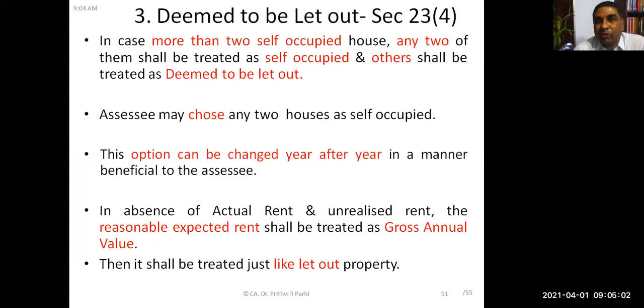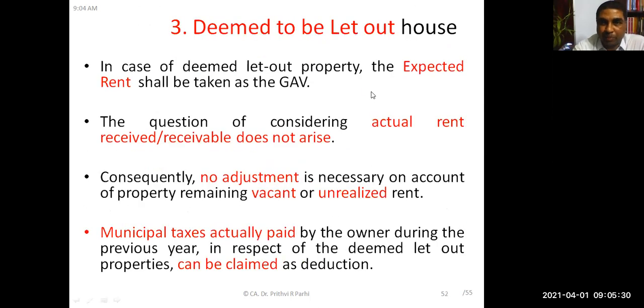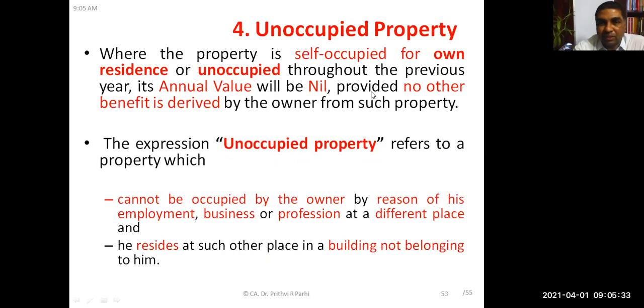What is deemed to be let out property, that also we had discussed. If assessee is having more than two self-occupied houses, any two can be treated as self-occupied, and other houses are treated as deemed to be let out house. It is assessee's choice which two are treated as self-occupied house property, and others will be treated as deemed to be let out house property. Once they are deemed to be let out house, they will be treated just like a let out house property. This concept we have discussed.